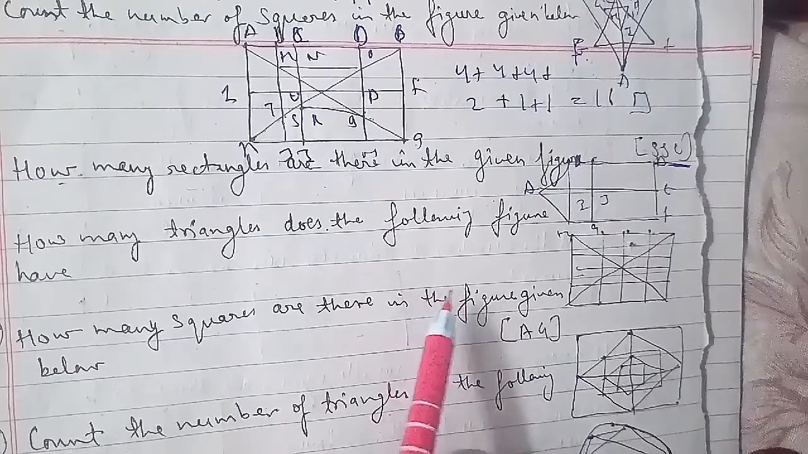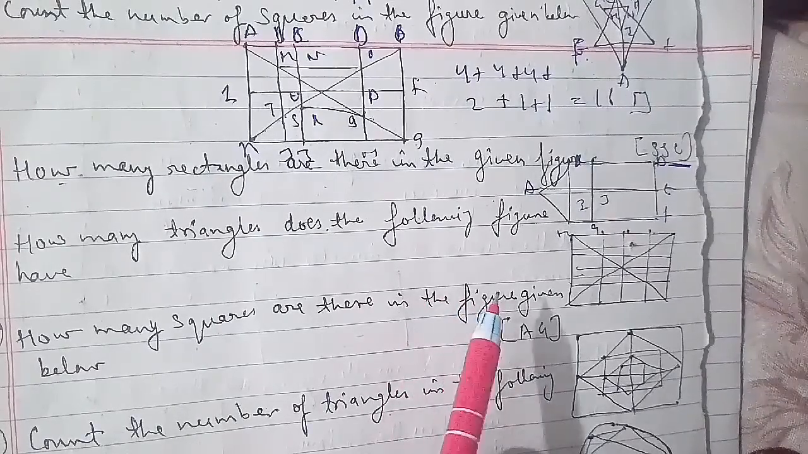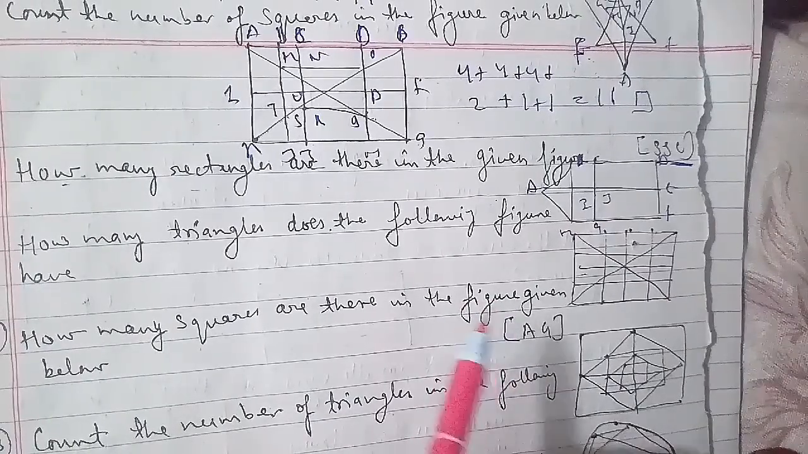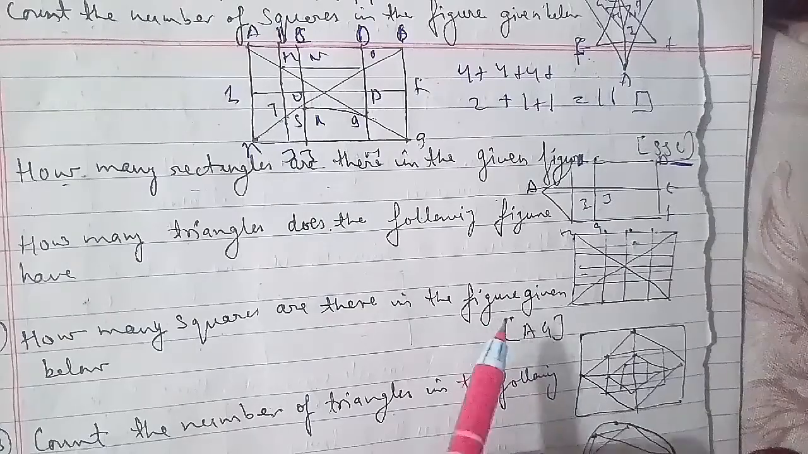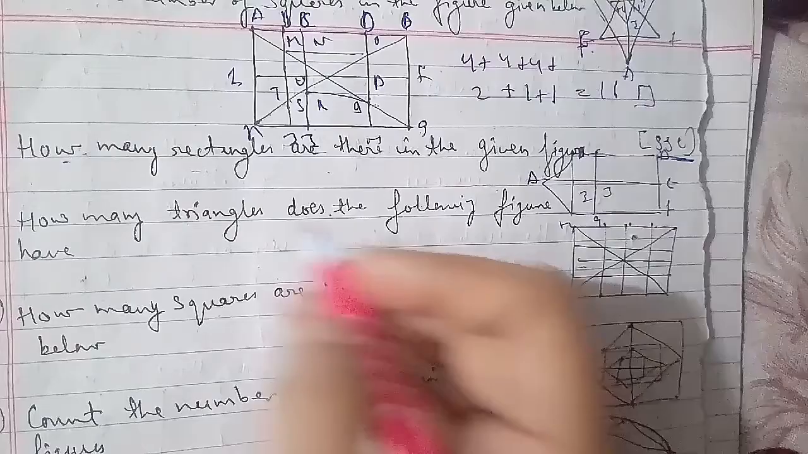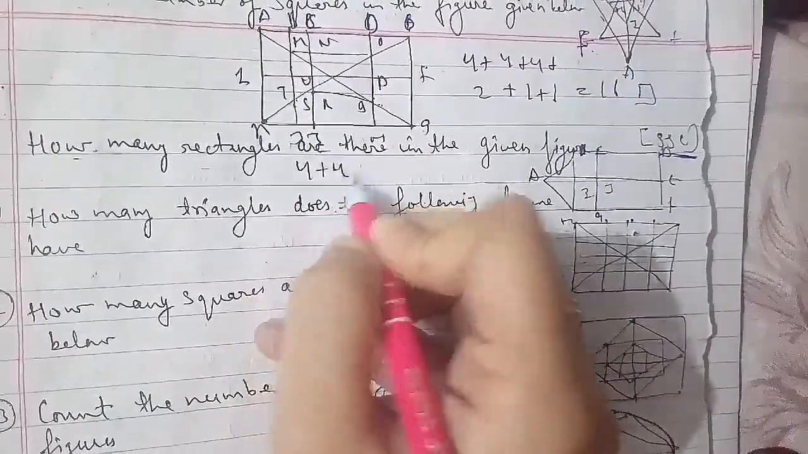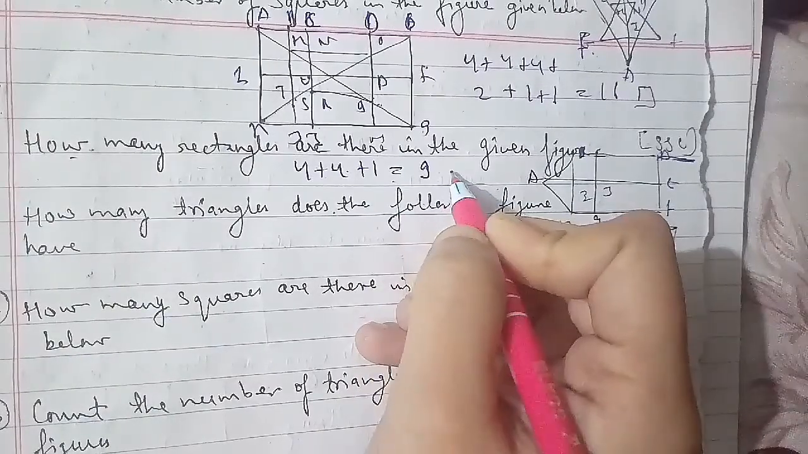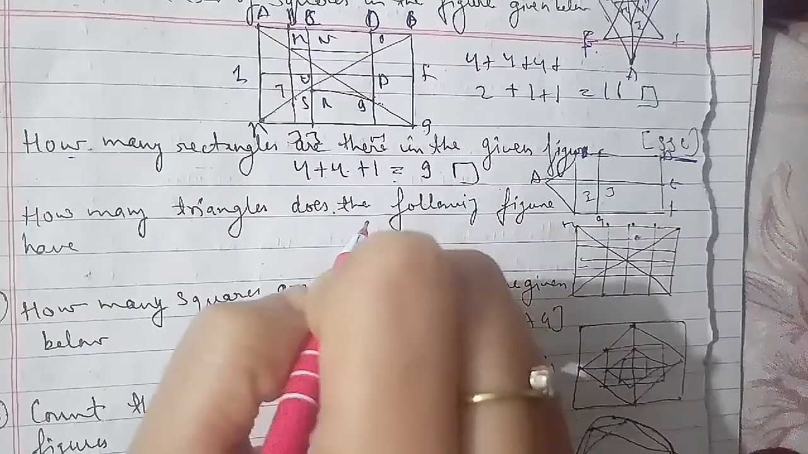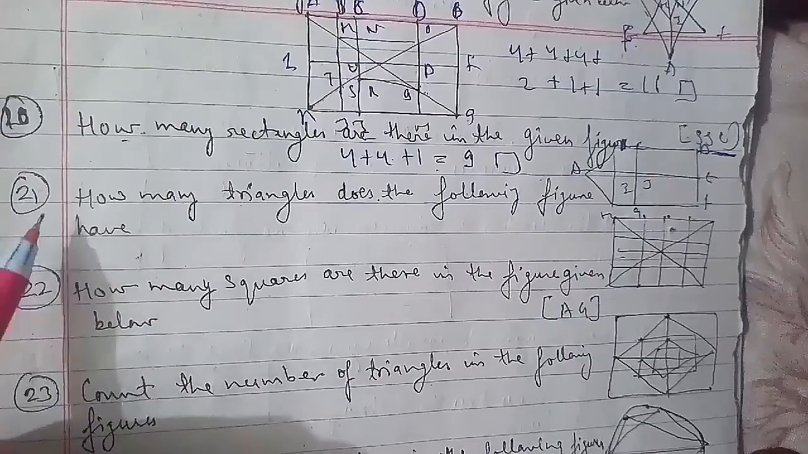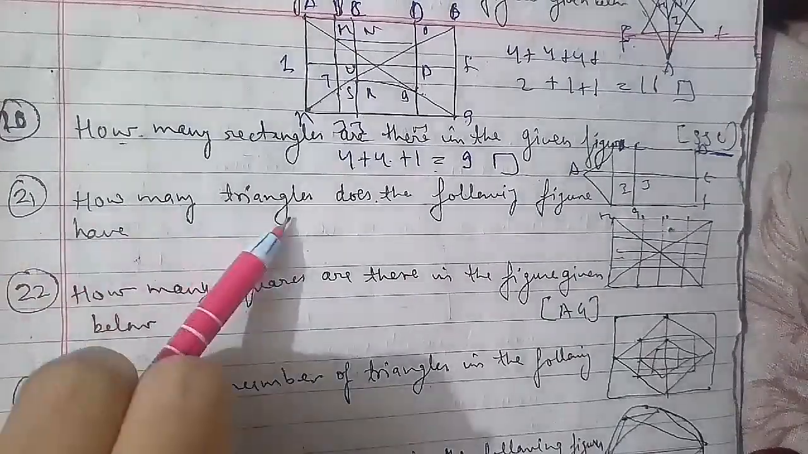Now we'll go ahead with another question, which is your 21st question of the session. How many triangles does the following figure have? We have to find that out. The options we have are 36, 40, 44, 48, and the figure as you can see here, which we have to first name out. Let's go ahead: A, B, C, D, then E, F, G,